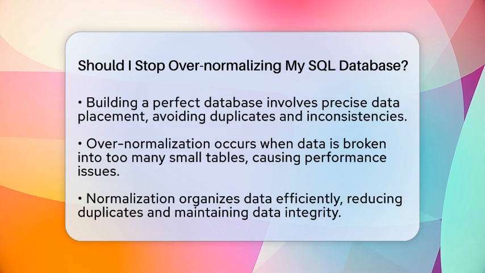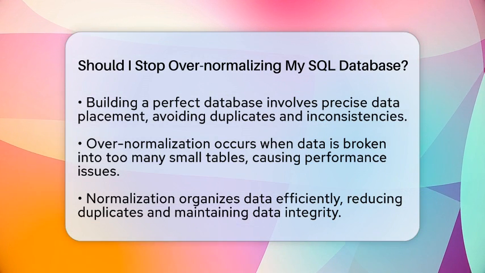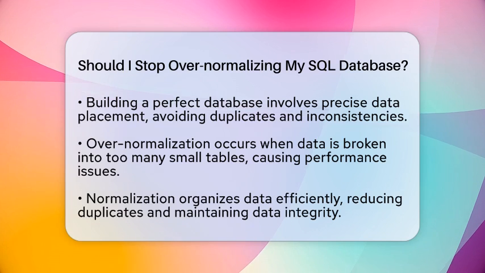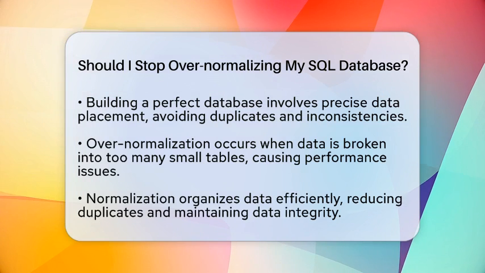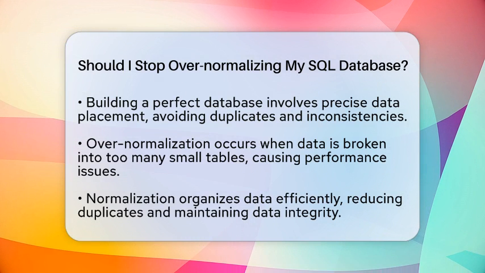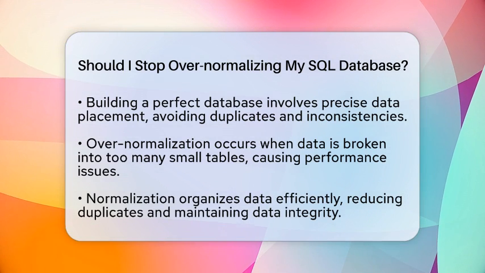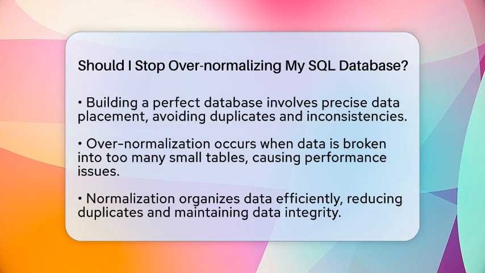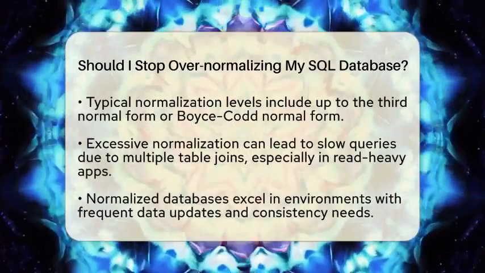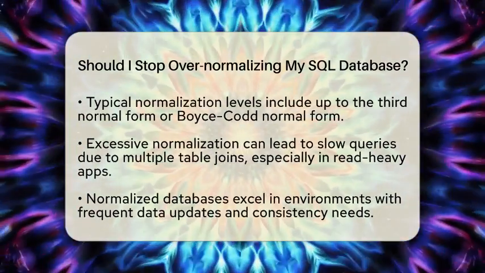Normalization is a process used in relational databases to organize data efficiently. It helps reduce duplicate data, makes sure information stays correct, and prevents issues when adding, deleting, or changing data. Usually, databases are normalized up to the third normal form or Boyce-Codd normal form. These levels strike a good balance between data integrity and query speed.